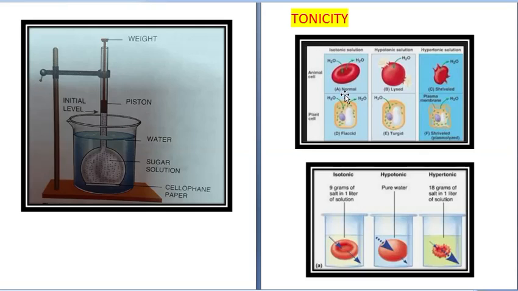Alright, so this is about tonicity. Three types of solutions: hypotonic, hypertonic and isotonic, and they are responsible for the behavior, like whether a cell will become turgid or it will become flaccid, whether plasmolysis will take place. All that we will take up in our next video.